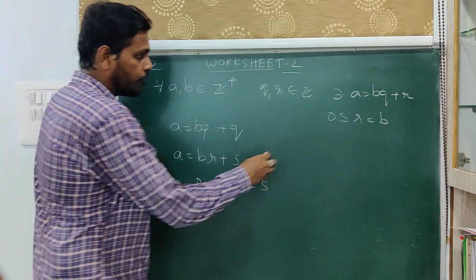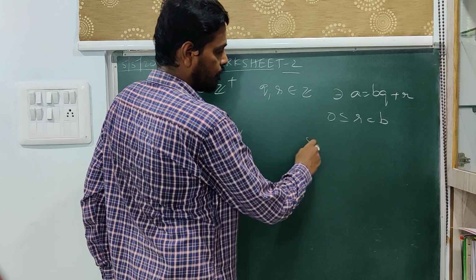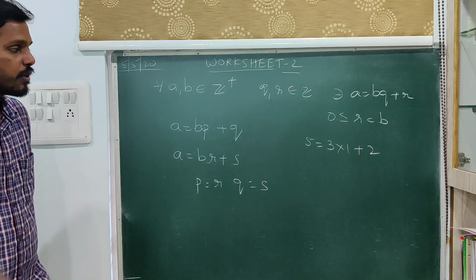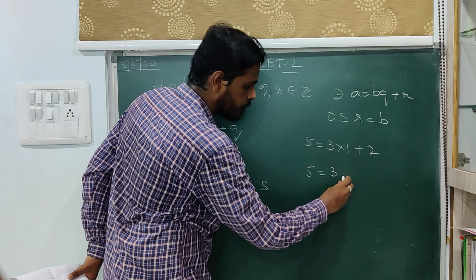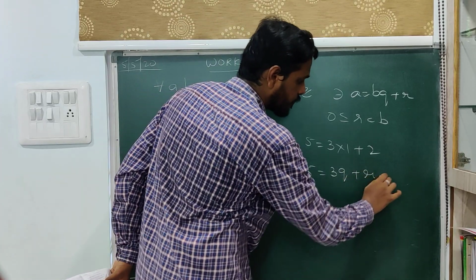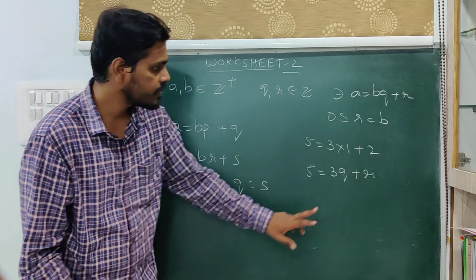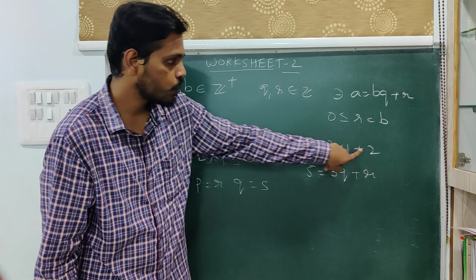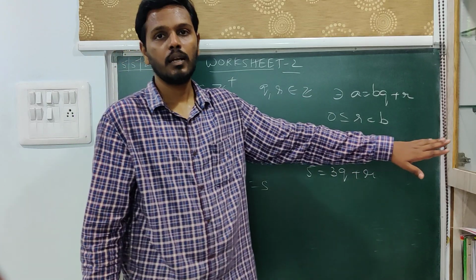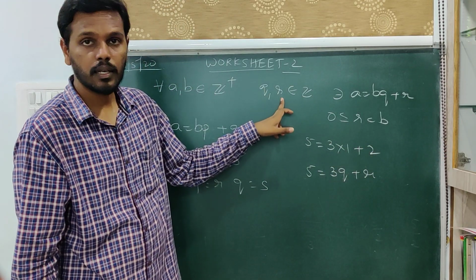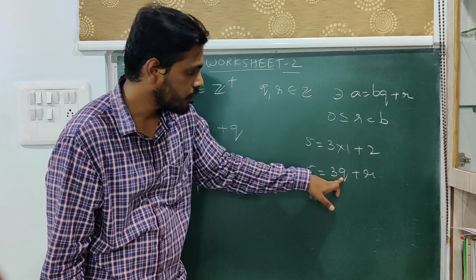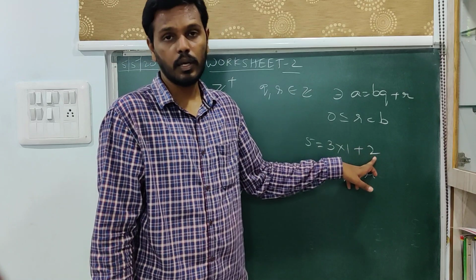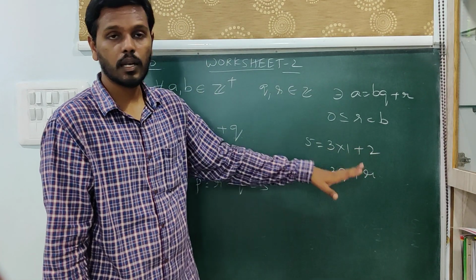For example, if you have 5 and 3, you can write 5 as 3 into 1 plus 2. If you are able to write 5 is equal to 3q plus r, this implies that q should be equal to 1 and r should be equal to 2. The reason is, apart from this 1 and 2, there are no other integers. That is, q and r are unique. Therefore whatever numbers you write in place of q and r, they should be equivalent to 1 and 2.